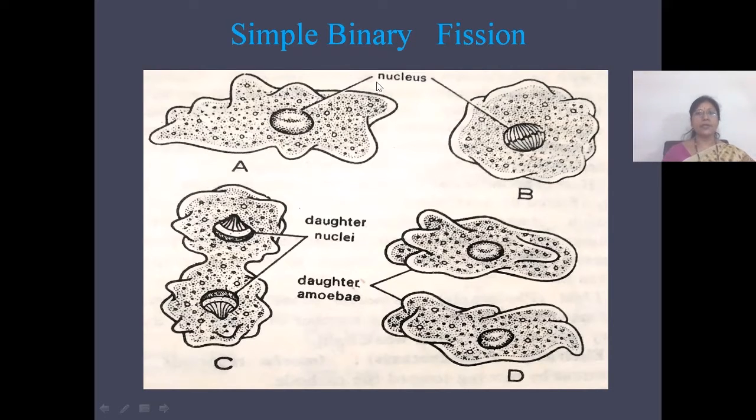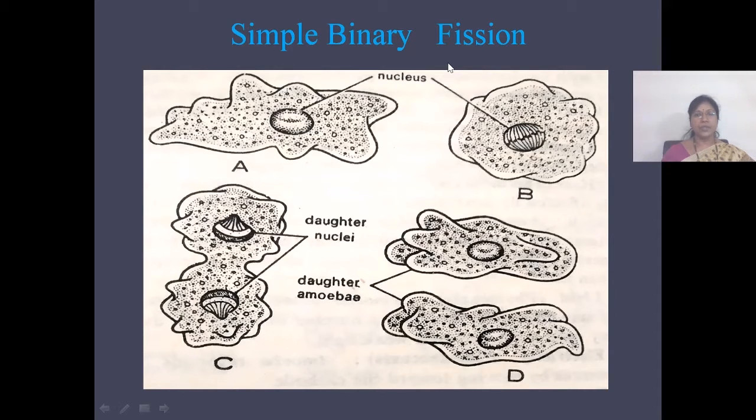The division of the nucleus is called karyokinesis, and the division of the cytoplasm is called cytokinesis. According to the plane in which the fission occurs, binary fission is of four types: simple binary fission, transverse binary fission, longitudinal binary fission, and oblique binary fission. So here we can see the simple binary fission.